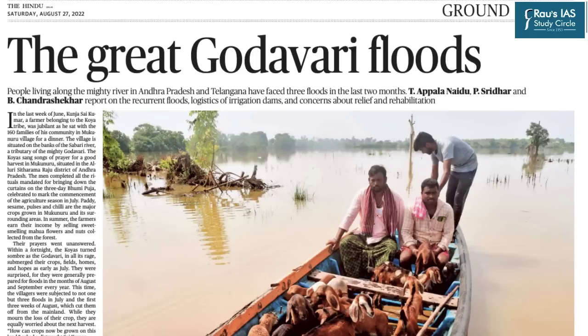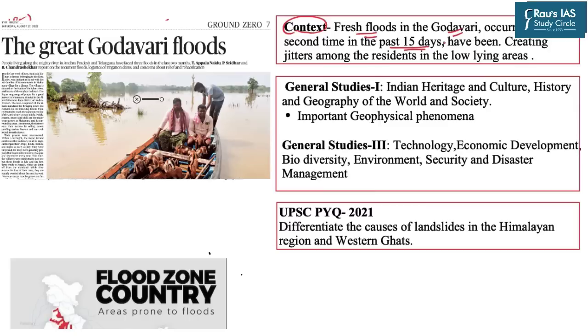This topic has appeared at page number 5 in today's The Hindu Delhi edition. The topic is in relation to the floods that have occurred in the river Godavari and have created a panic in that particular region, and this is the context of this news article. As far as the scheme of syllabus is concerned, this topic is mainly relevant in two papers, that is General Studies paper 1 as well as GS paper 3. In GS paper 1, we have a section of geography and a specific section of important geophysical phenomena. Similarly, in General Studies paper 3, we have a section of disaster management.